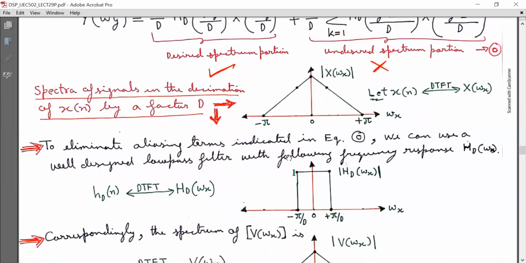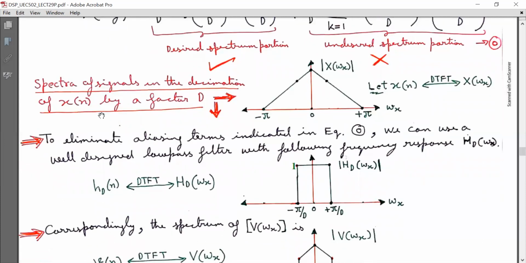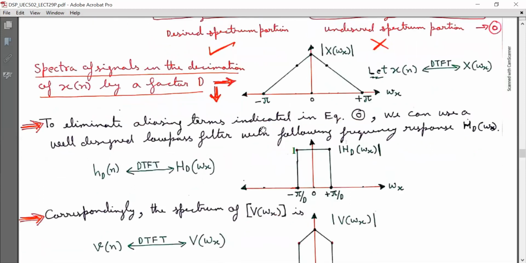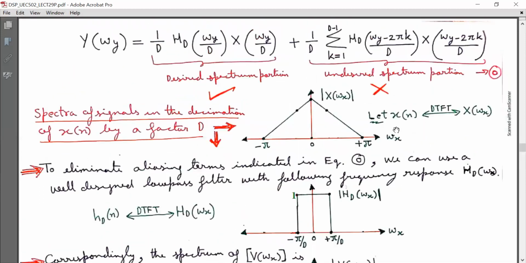So now we will view the spectra of signals in the decimation of x[n] by a factor D. Now here look at this. This is the magnitude response of the input signal, that is magnitude X of omega x, which is plotted with non-zero components in the range from minus pi to pi. Here X of omega x is the DTFT of x[n]. Now to eliminate the aliasing terms indicated in equation O, these are the undesired spectrum portion or the aliasing terms.